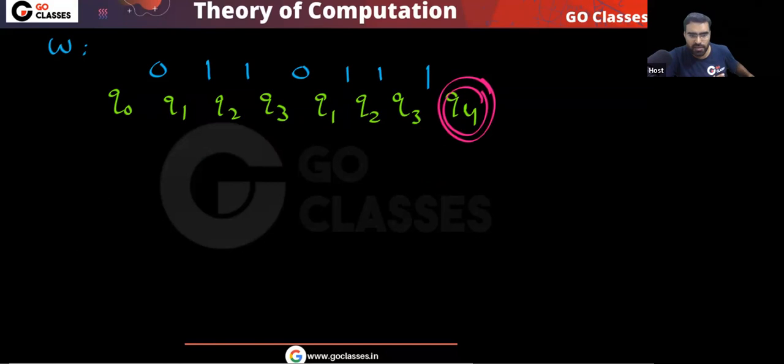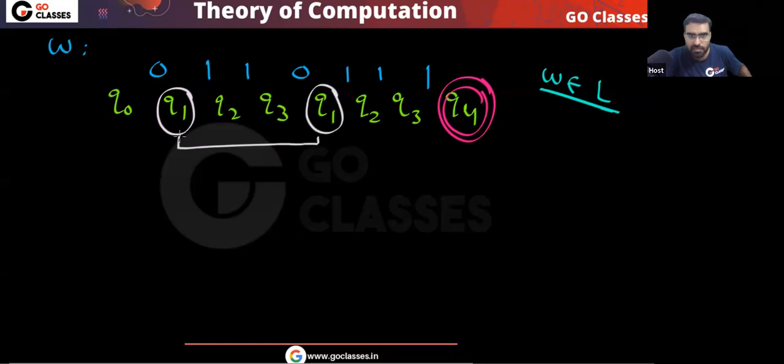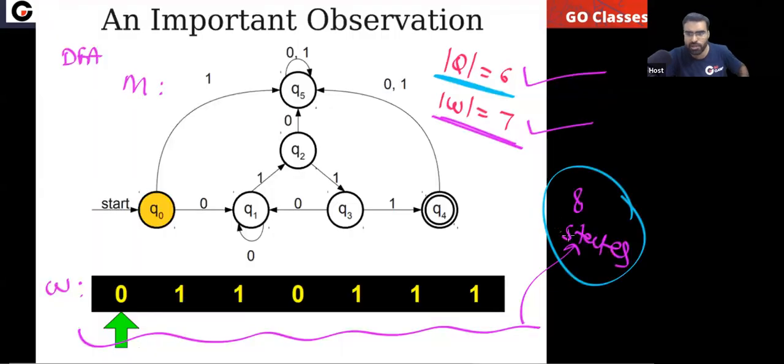So far, everything is fine. I have taken this string, and you can notice this string belongs to L because you are going to the final state finally. Now something interesting. This state is repeating. Notice Q1, Q1, this state is repeating. We already know some state repeats.